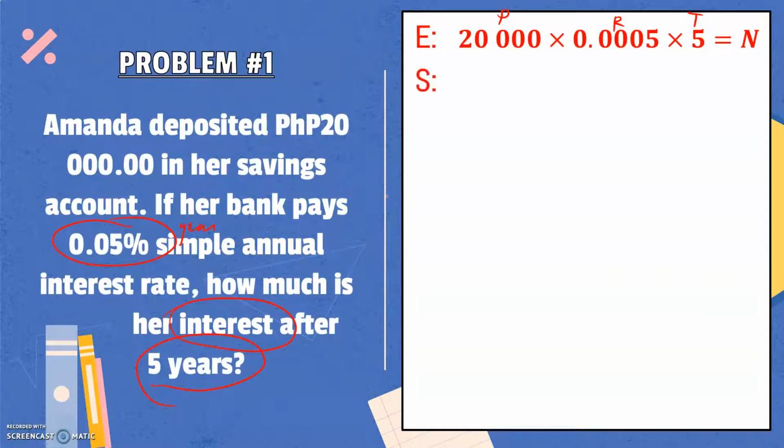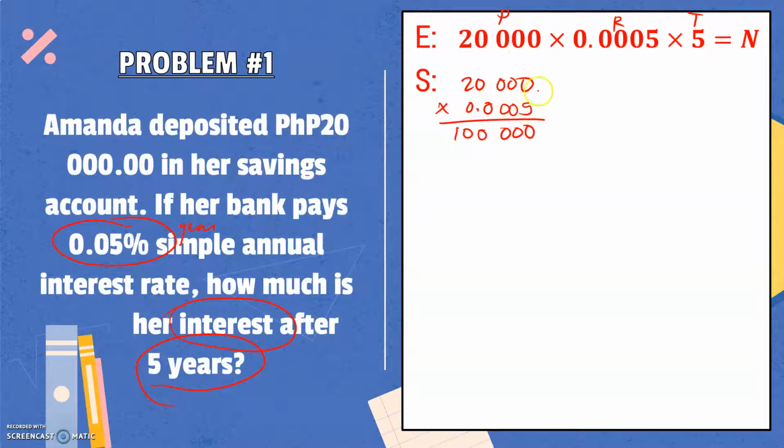Now let us solve. Let us multiply first 20,000 and 0.0005. 5 times zeros is 0, so we'll just copy those zeros. Then 5 times 2 is 10. Since the other digits to the left of 5 are zeros, there's no need for us to multiply them anymore because it will just give us 0.